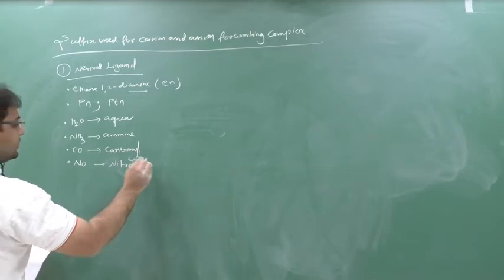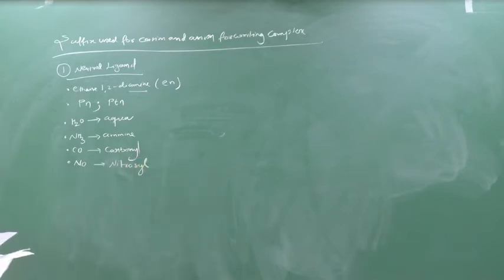NO means nitrosyl. Write down this. En and PTN all I have given. NO is nitrosyl. Then NO2 and NO plus. I am not adding NO plus here. This is only NO, so nitrosyl. Wherever you see NO, mention the name nitrosyl. Clear?